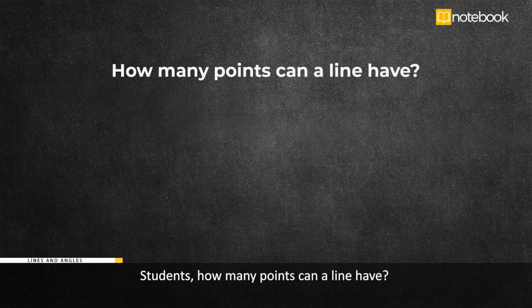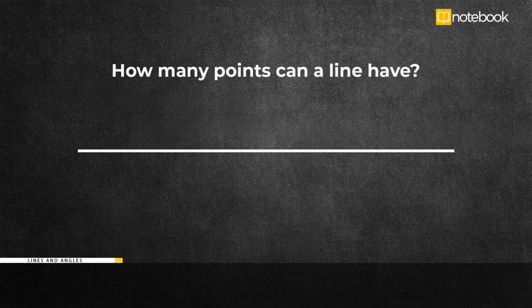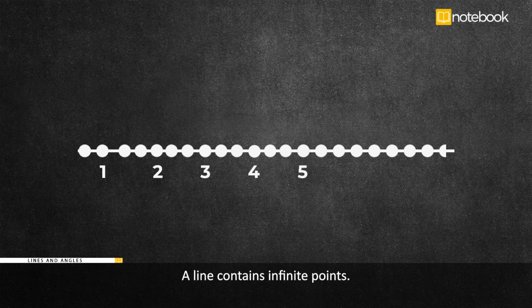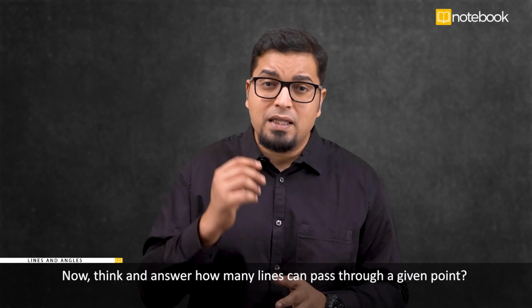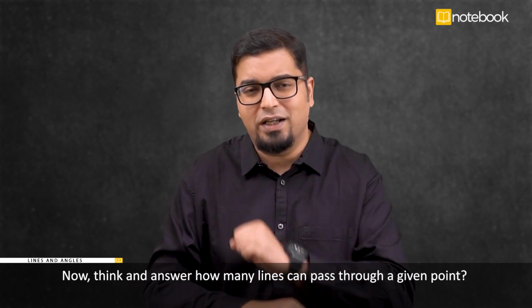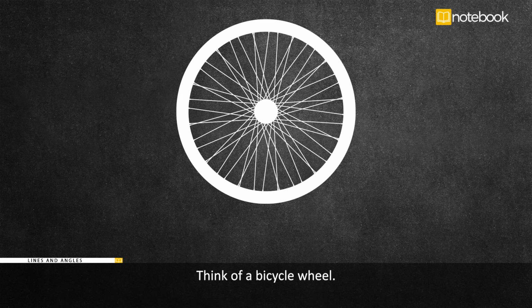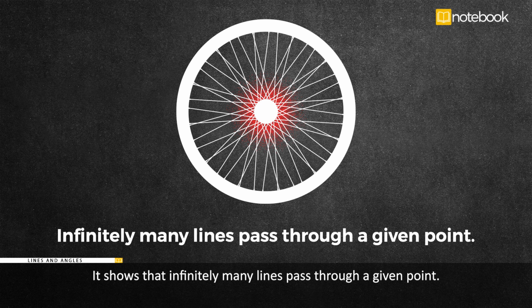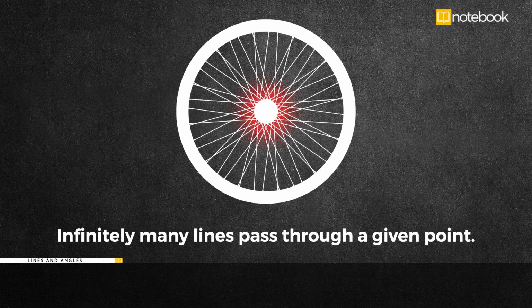Students, how many points can a line have? 1 point or 2 points or 3 or 4 or 5? A line contains infinite points. Now, think and answer how many lines can pass through a given point. Think of a bicycle wheel. Notice the spokes passing through the center of the wheel. It shows that infinitely many lines pass through a given point.